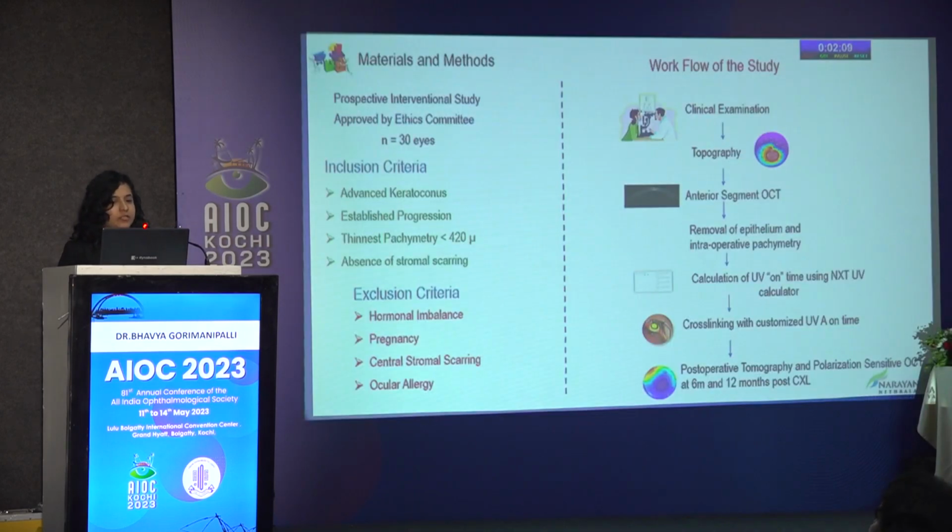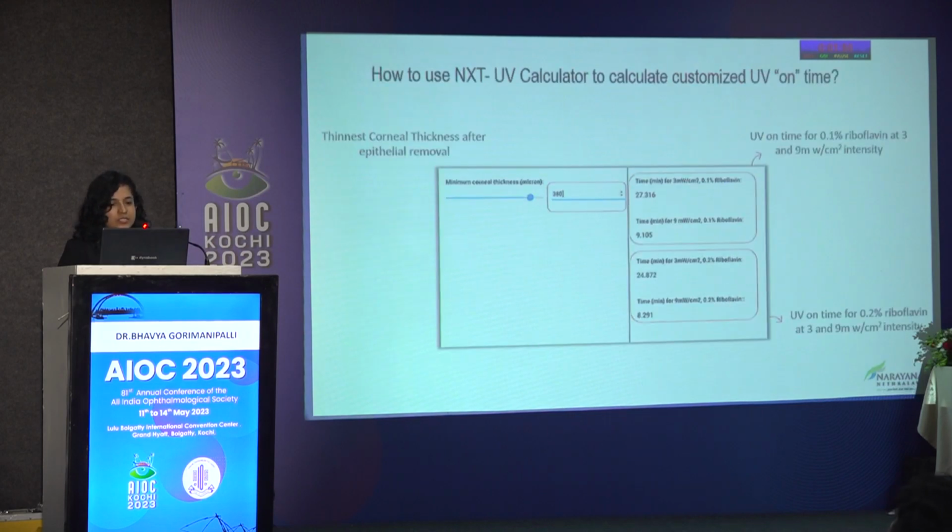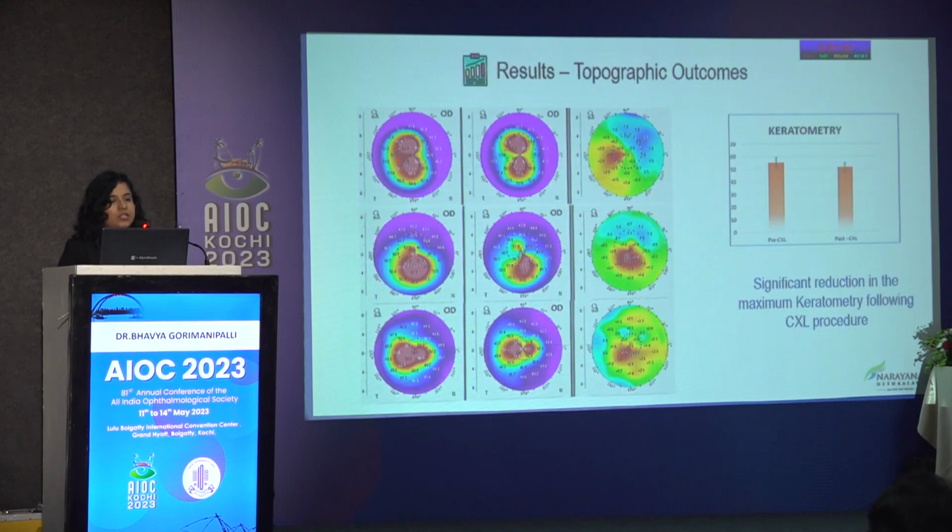This is our study workflow. After initially diagnosing and assessing whether the patient has progressive keratoconus or not, we assess the thinnest corneal thickness and then remove the epithelium. After intraoperative pachymetry, we calculate the UV on time and then proceed with accelerated cross-linking. This is how the interface looks. You can just input the thinnest corneal thickness and get the time duration needed for the cross-linking. So these are the outcomes.